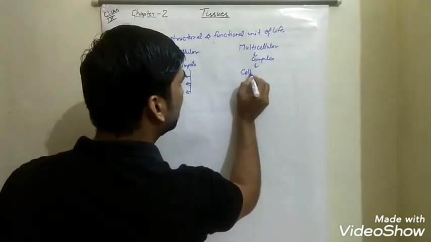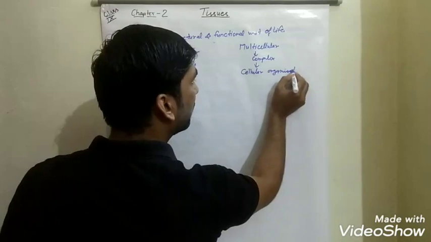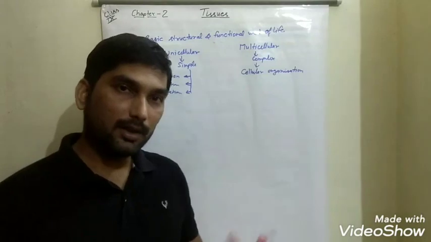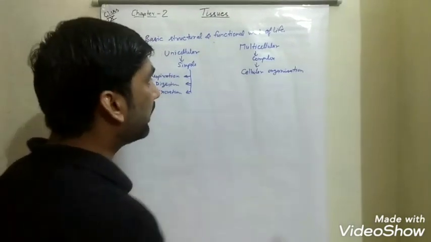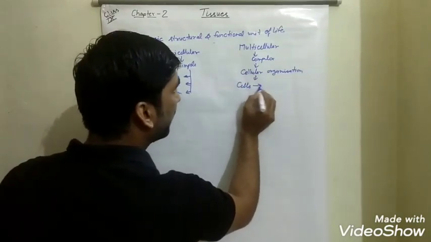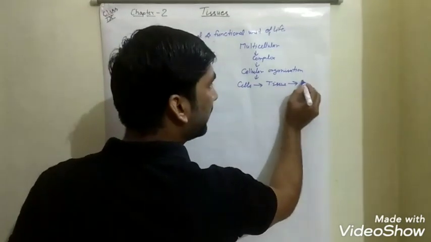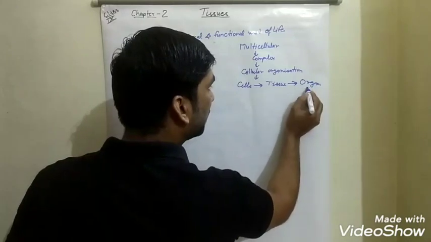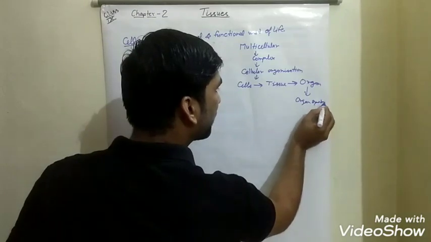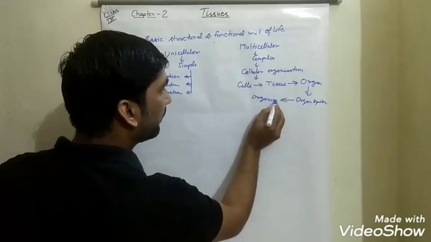That's why they have cellular organization. Here the various cells group together to form tissues, and tissues group together to form organs. Cellular organization means cells unite together to form tissues, tissues unite together to form organs, organs unite together to form organ systems, and finally the organism or the body is formed.